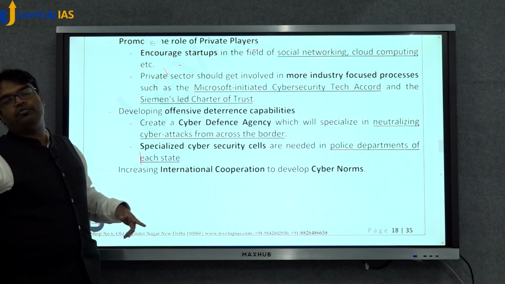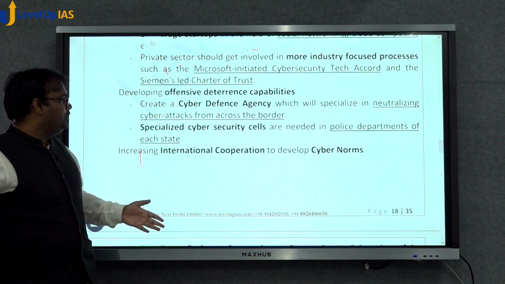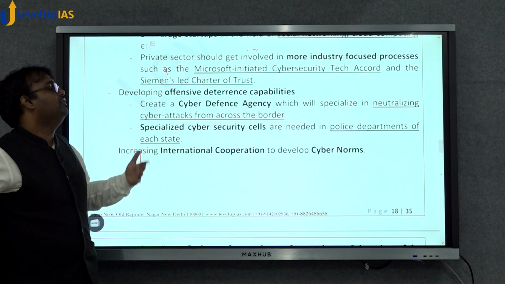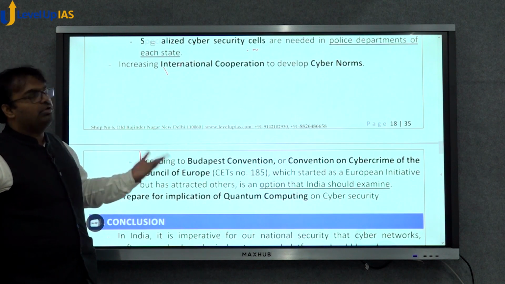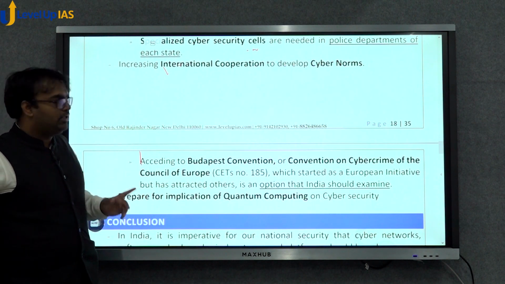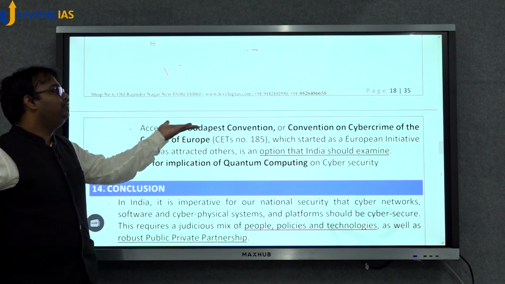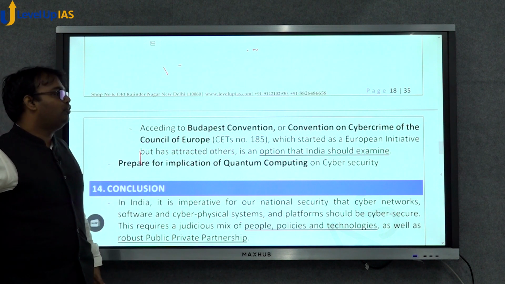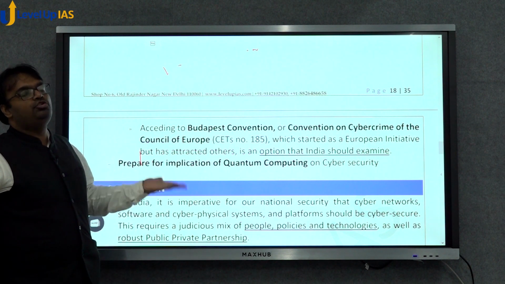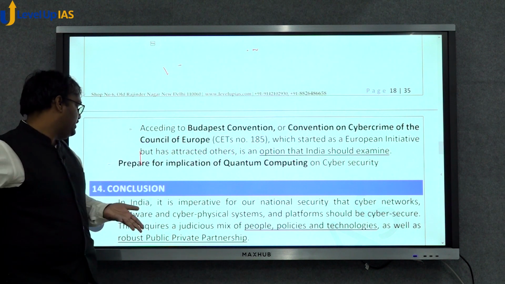We need to develop offensive deterrence capability to have better deterrence. Here, a cyber defense agency or specialized cyber security cells in various police departments are needed. We need to promote international cooperation to develop cyber norms. Absence of cyber norms is a concern. So here we can think of acceding to the Budapest Convention, or Convention on Cyber Crime of the Council of Europe. This was started as a European initiative, but now it has attracted other countries also. India can think of joining it as well.